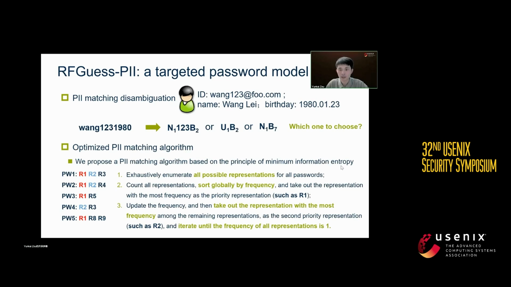The core idea is to systematically enumerate all potential representations of passwords, sort them by frequency, and identify the representation with the highest frequency as the priority representation. This process continues until the frequency of all representations becomes 1.